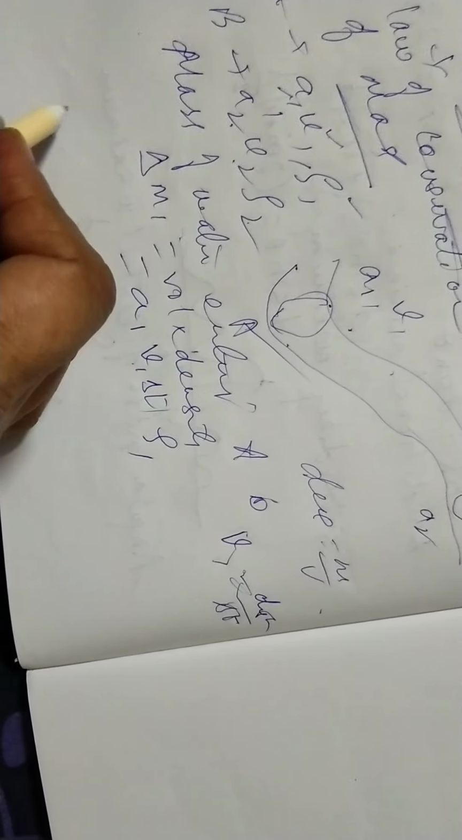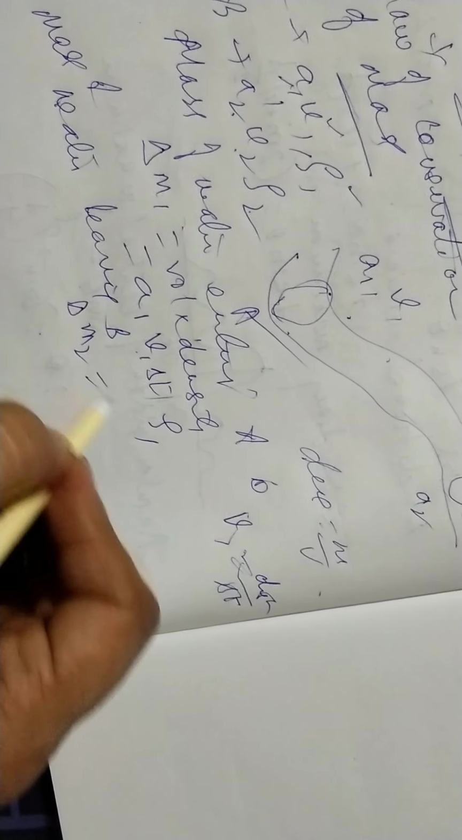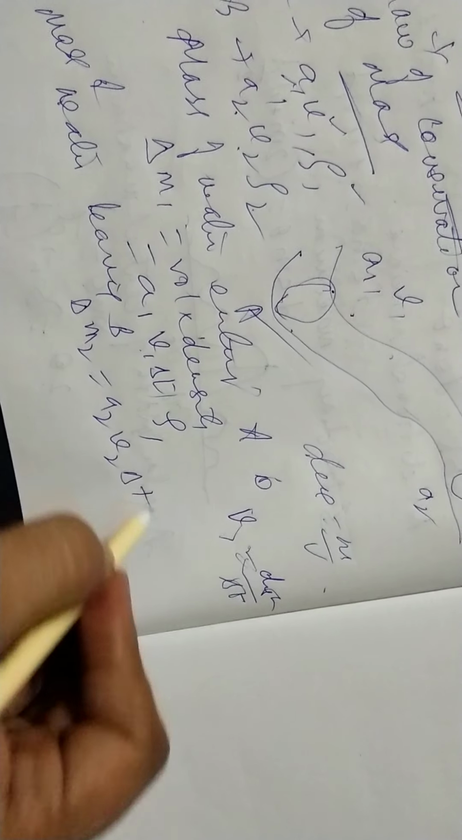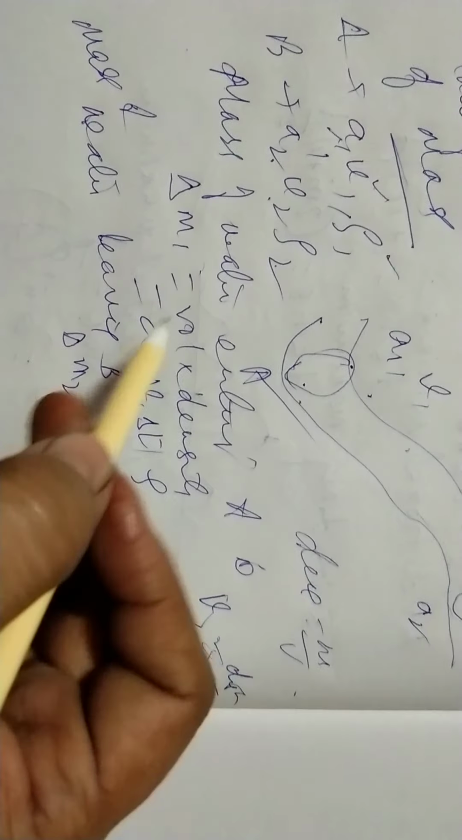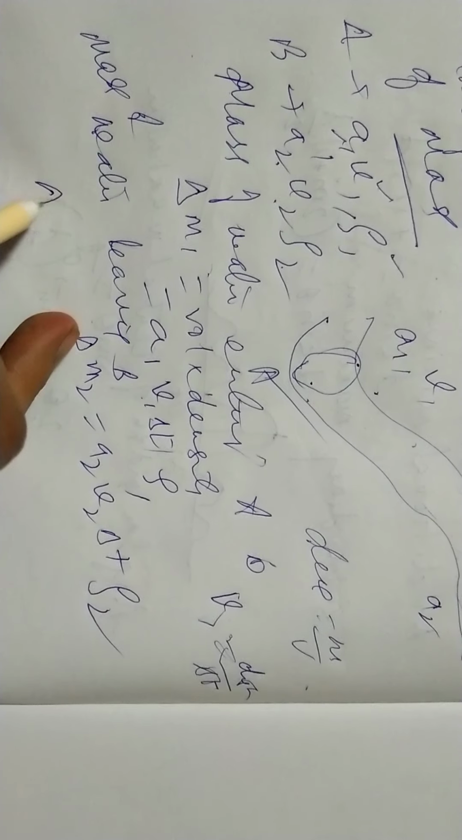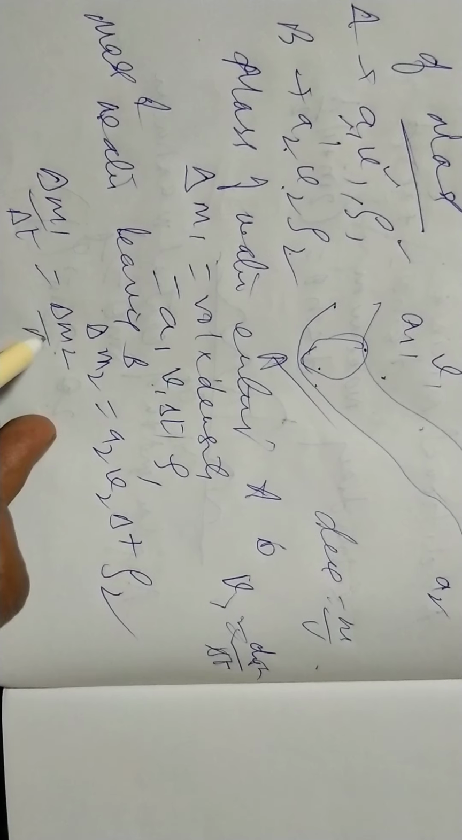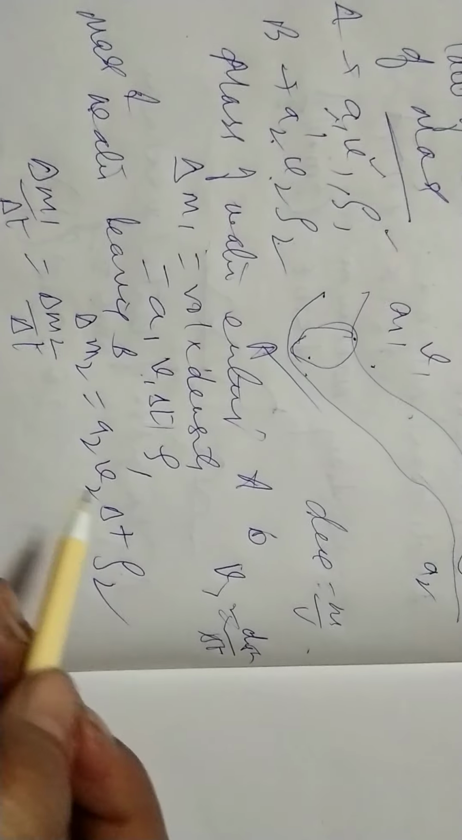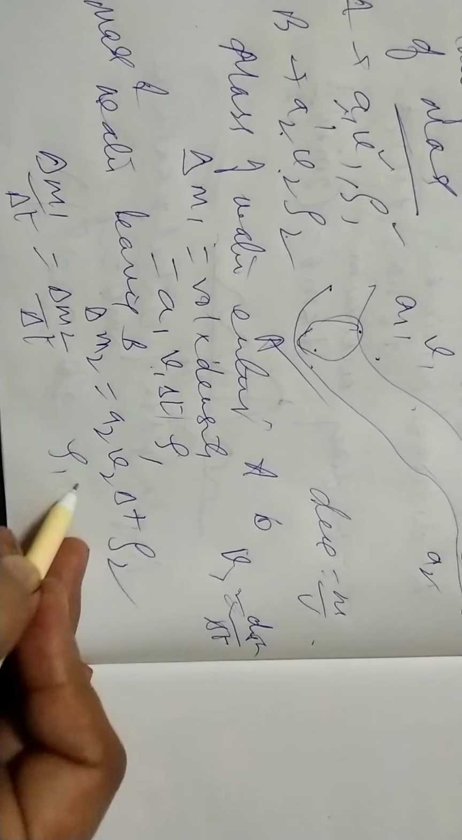Same, the mass of water leaving B is delta m2, A2, V2, delta t, rho 2. So we have the mass of water entering A as the same as the mass of water leaving B. So we can conclude, the rate of mass, delta m1 by delta t is equal to delta m2 by delta t. Now moreover, the liquid is incompressible. Since the liquid is incompressible, rho 1 and rho 2 will be equal.